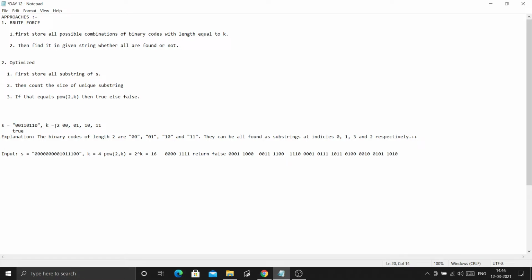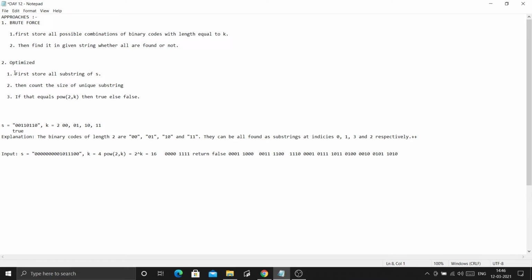So this was the first approach, but we can optimize it further, because if we do it like this, it may exceed the time limit, since the number of possible binary codes is very large. If k equals, say, 14, then 2 raised to the power 14 is a very big number.